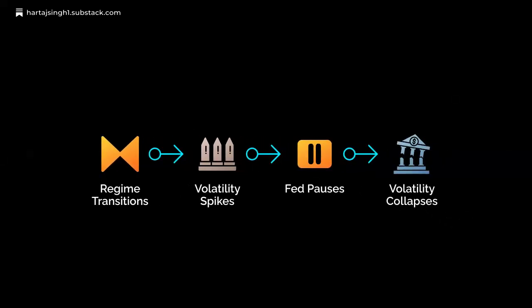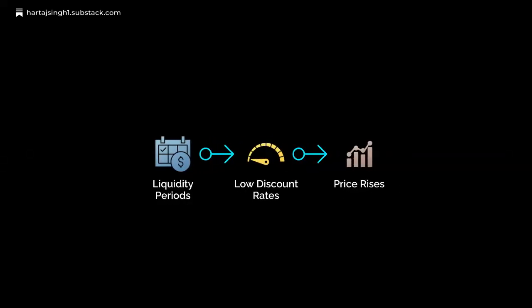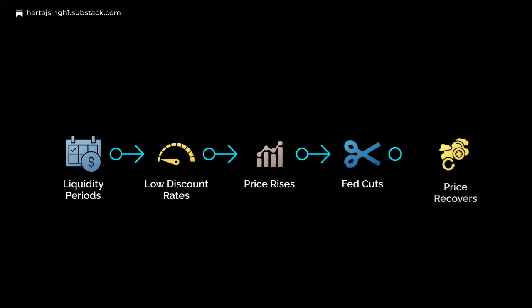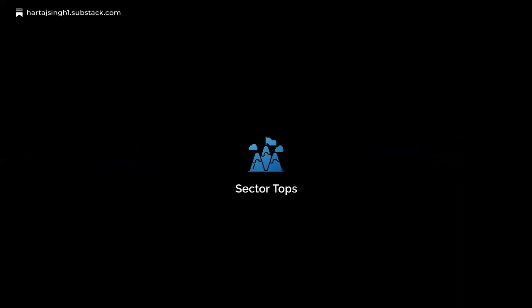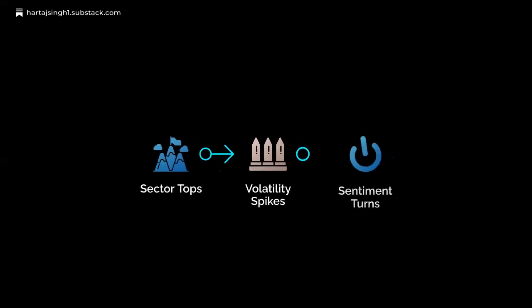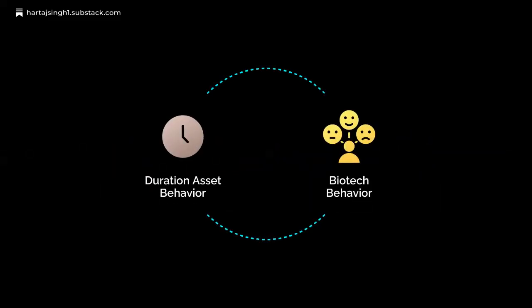Then, when the Fed pauses, volatility collapses. During liquidity periods with low discount rates, prices rise. And when the Fed cuts, prices recover sustainably. Sector tops almost always precede volatility spikes, which cluster around moments when sentiment turns. Over 2 decades, biotech behaves like a duration asset, driven by liquidity and discount rates, despite its event-driven nature.